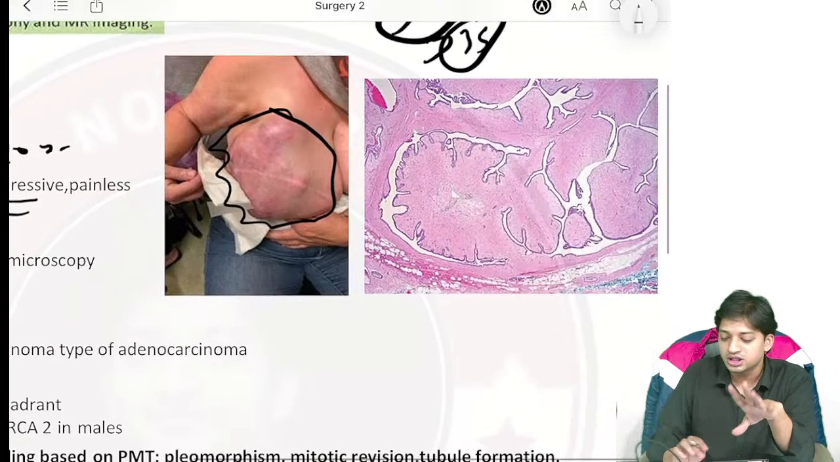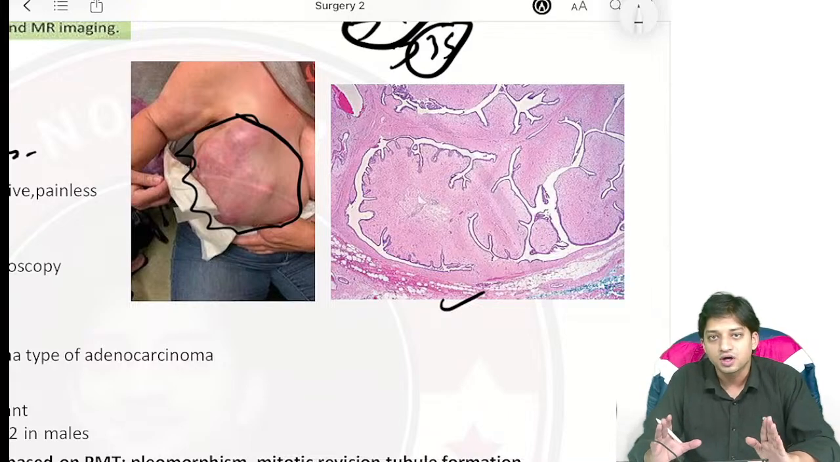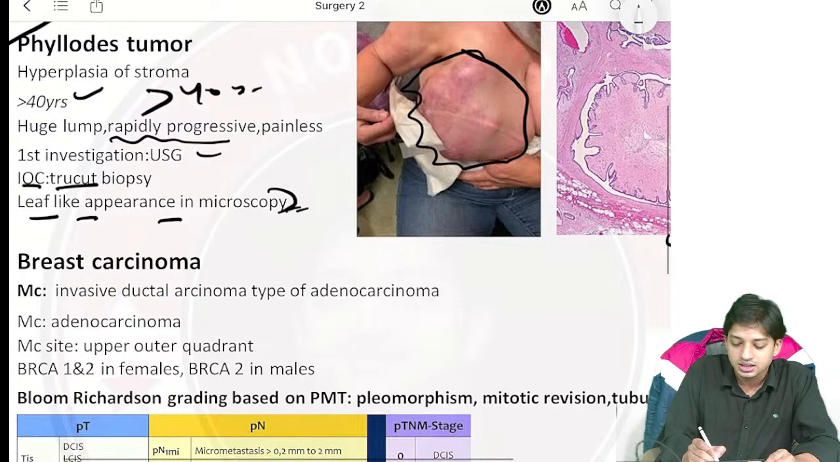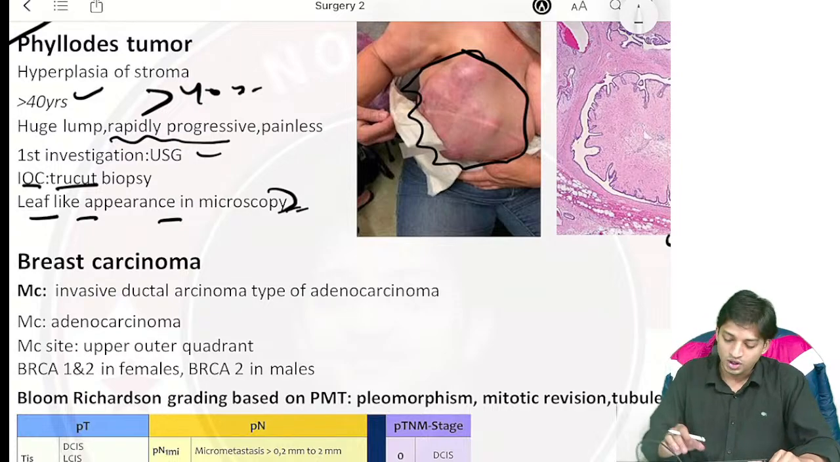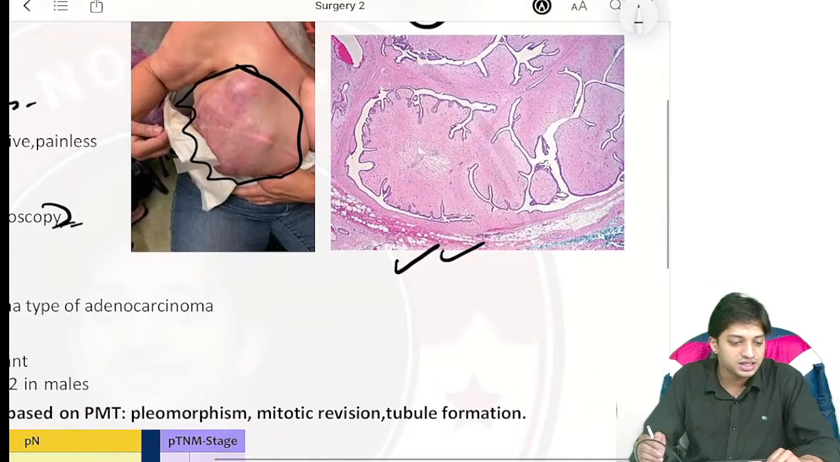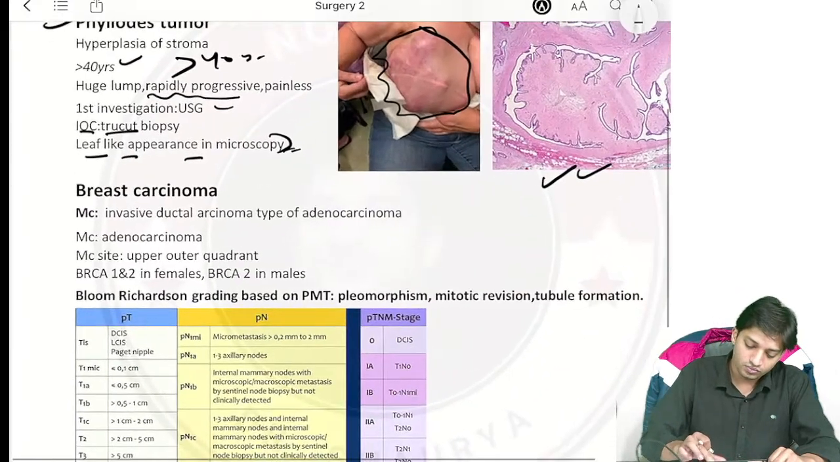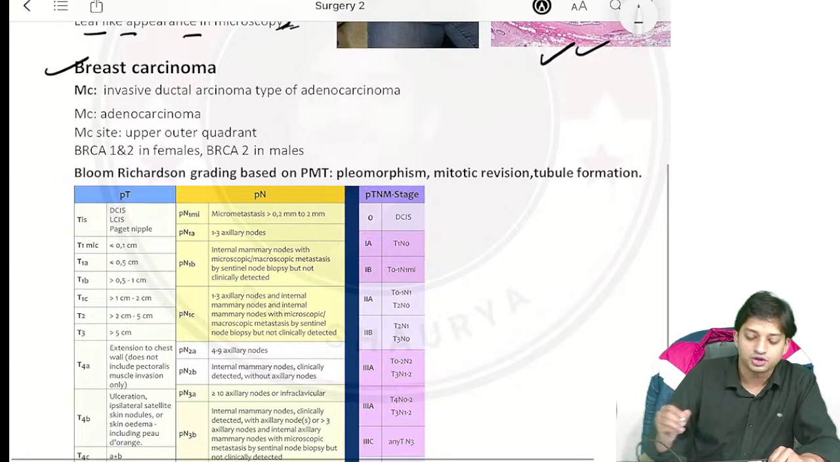And in histology, in pathology part, they will give you the slide and they will ask you what is the appearance of the slide. So in this, the appearance will be leaf-like appearance in microscopy. Okay, guys? So you can see here leaf-like appearance in the microscopy. Done.